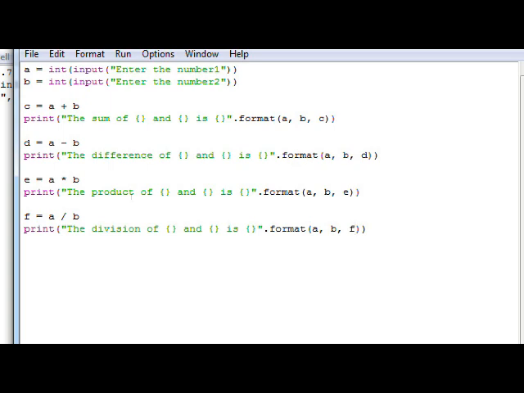This perhaps is a simple program, but when it comes to a program consisting of a large number of lines of code or lines of instruction. LOC, which is nothing but a measure, a factor that decides the complexity of a code, lines of code. LOC means lines of code. So when we are not able to have a minimal number of lines of code in our program, the program will be looking very complex. So that time we need functions.